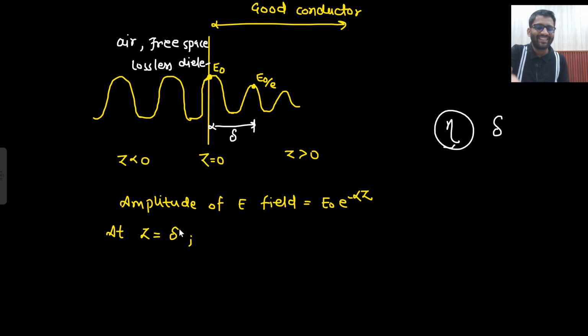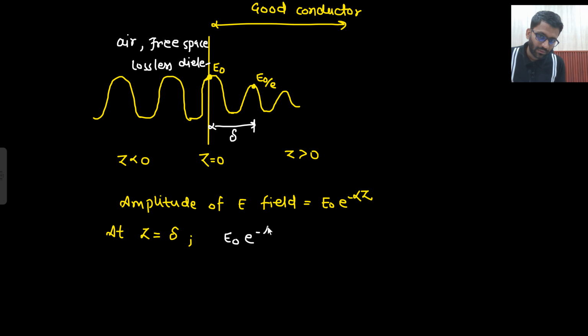Basically z equals to this sign is known as eta only. At z equals to this sign, what will be the amplitude of the E field? Your amplitude will be reduced to E naught by e, or can I write E naught to the power minus 1? So if you compare, alpha eta is equals to 1.